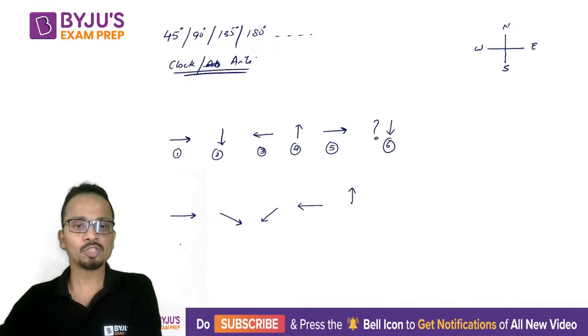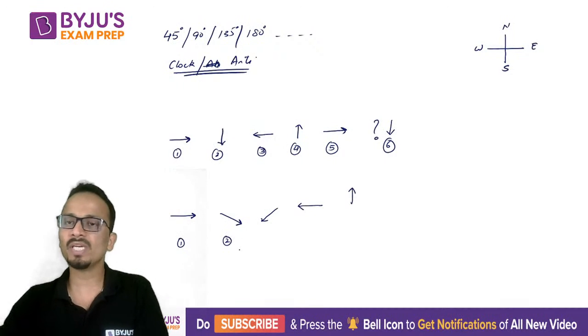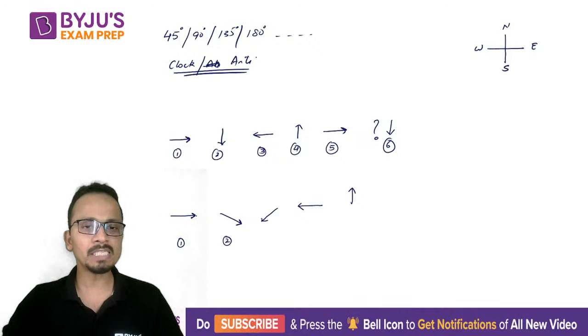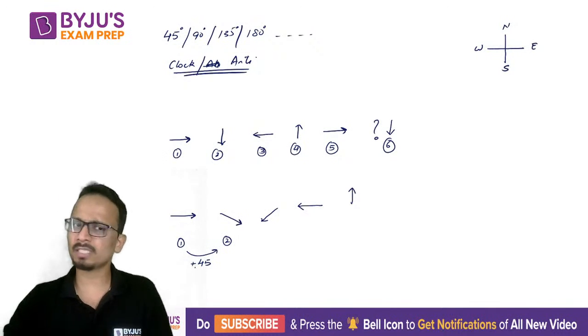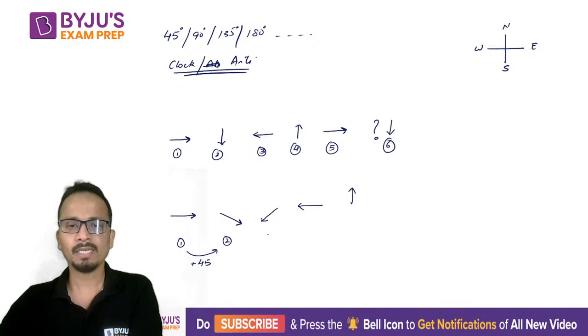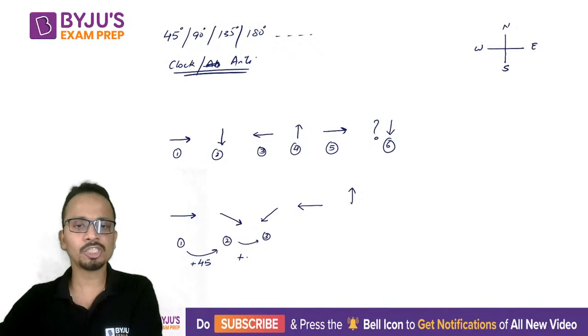All right. So in the first case, it is pointing towards east. In the second case, it is pointing towards southeast. So from east to southeast, there is a rotation of 45 degrees in the clockwise direction. So I'll write plus for clockwise. Okay. Next, from 2 to 3, it's a rotation clockwise by 90 degrees.